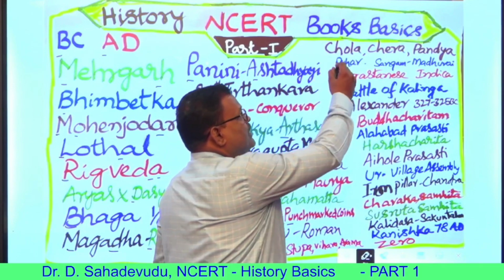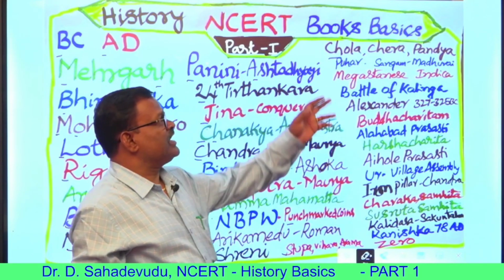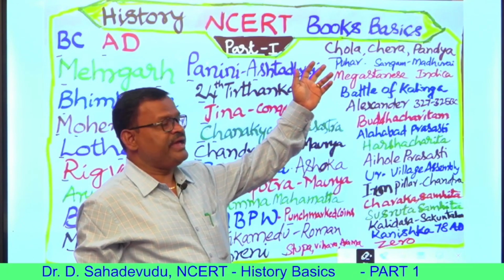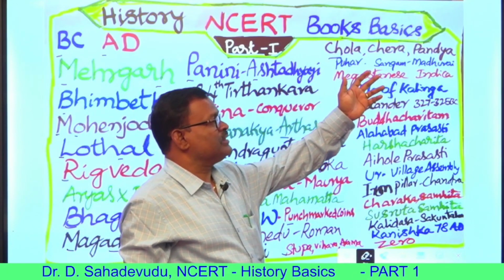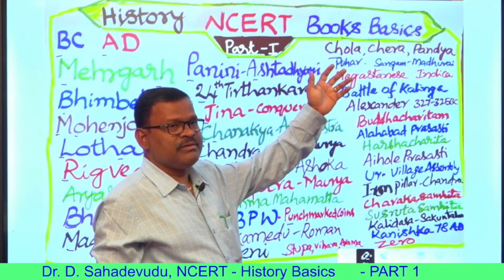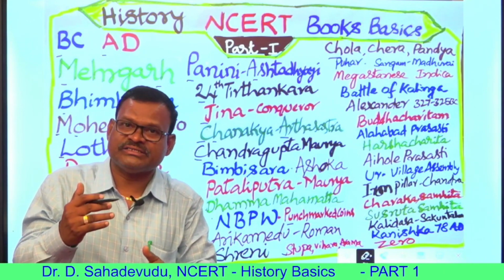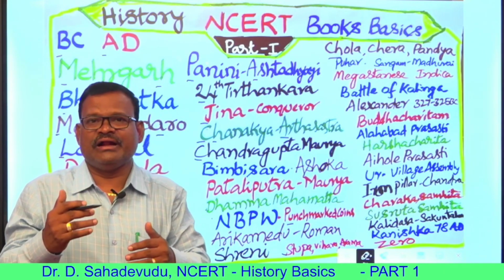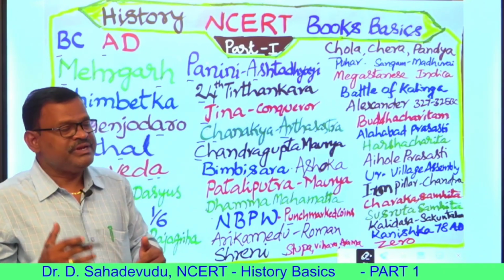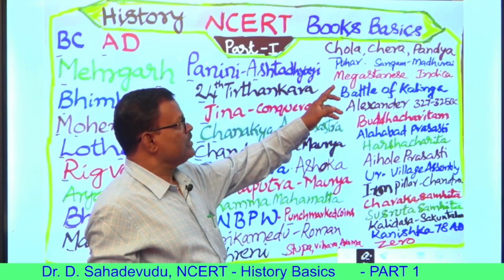Chola, Chera and Pandya were the southern kingdoms in the ancient era. This age is called the Sangam age. Puhar and Madurai were the ancient capitals related to the Sangam kingdoms. Sangam literature, Sangam Parishad: the first Sangam, second Sangam and third Sangam were meetings held in Madurai. These meetings gave development of literature in those days.